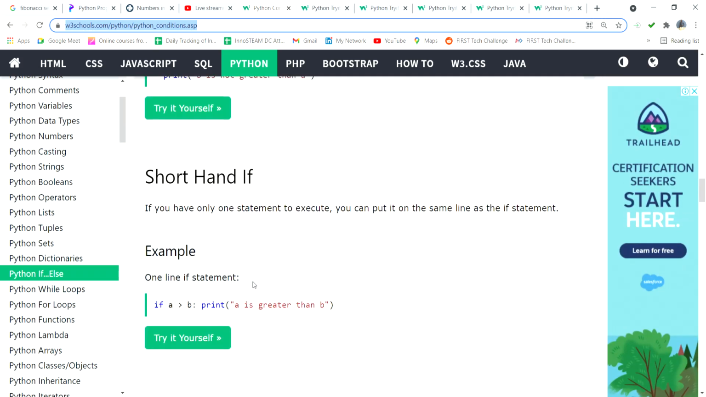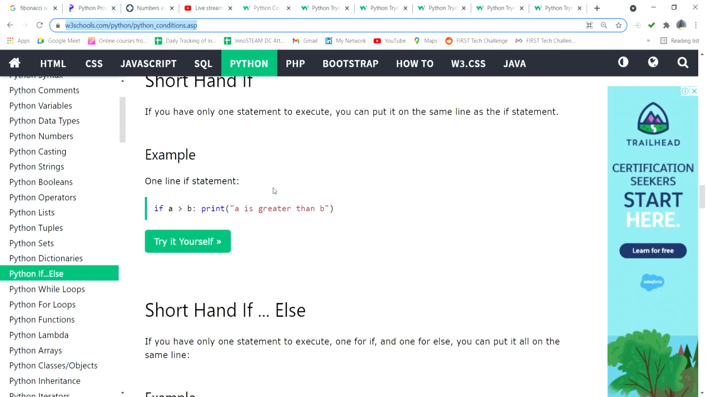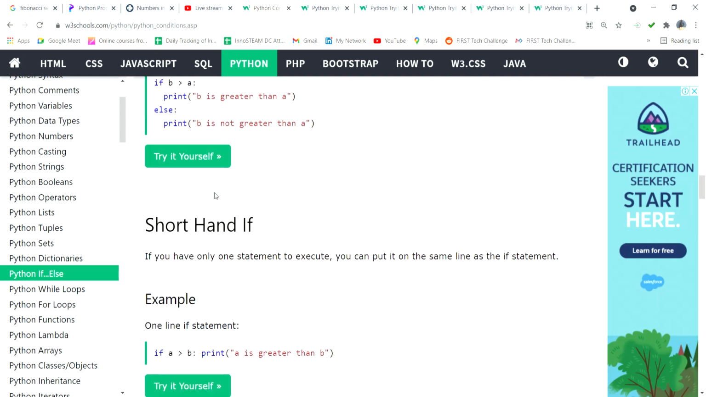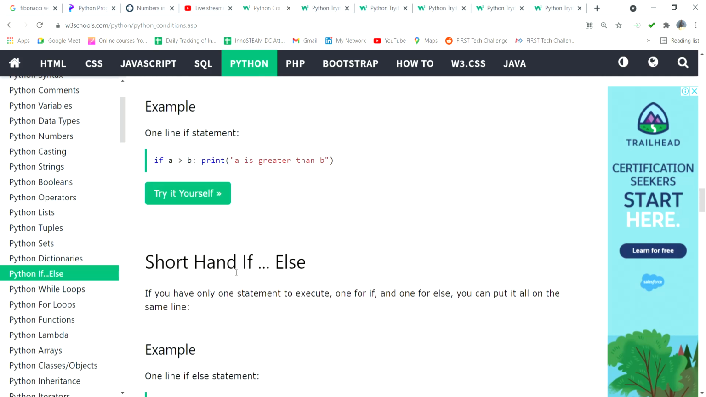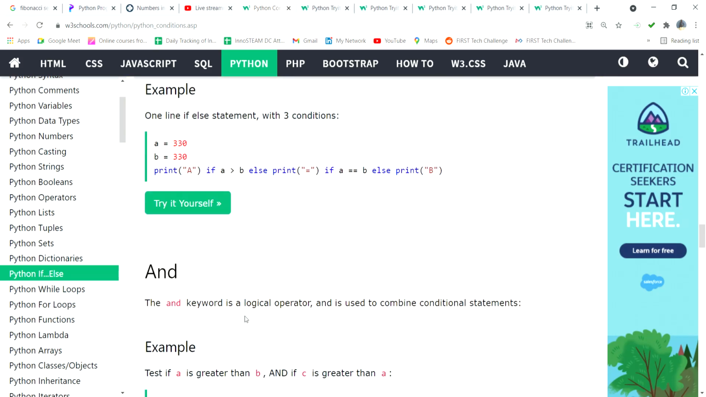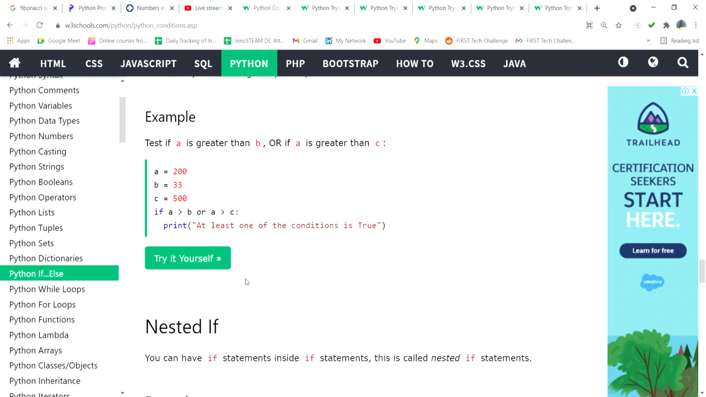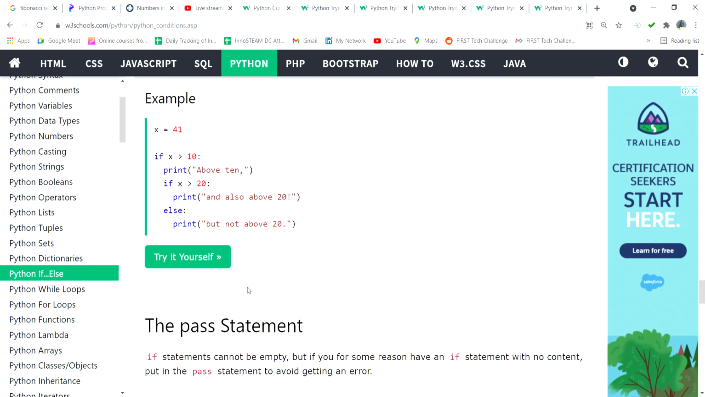Tomorrow we will see the shorthand of if. This is very simple. If there are five lines, the program takes more time to run. As the number of lines increases, the program running time also increases, so we need to reduce the coding lines. The shorthand is how we can write the short form of the if condition. Tomorrow we will see this. And also the and, or conditions, which is a very interesting thing.